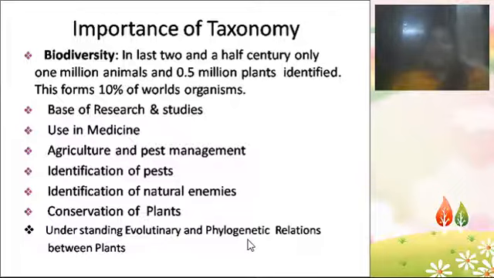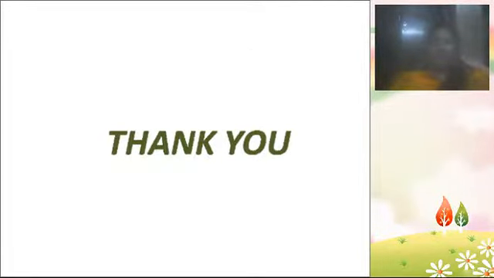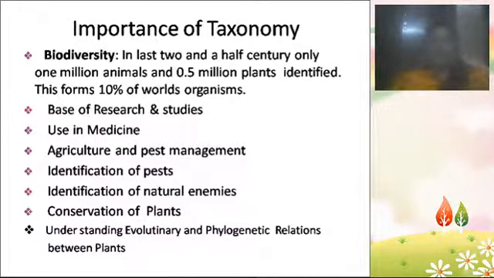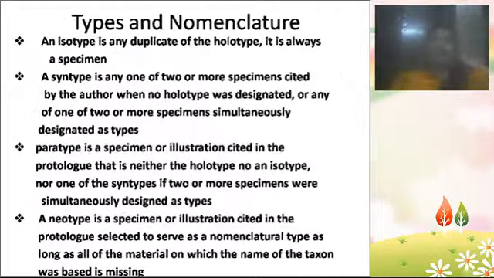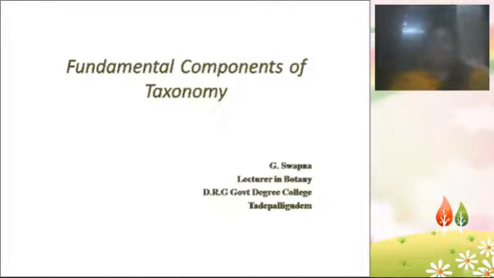So taxonomy also helps in understanding the evolutionary studies and also the phylogenetic studies. Phylogenetic means relationship studies between the plants. So that is the significance of the taxonomy. So that's all, guys. This is about the fundamental concepts of taxonomy, the fundamental components of taxonomy, and this is the introduction lesson about taxonomy, in the first unit. And this question was asked in several exams for 5 marks. Fundamental components of taxonomy. Okay.